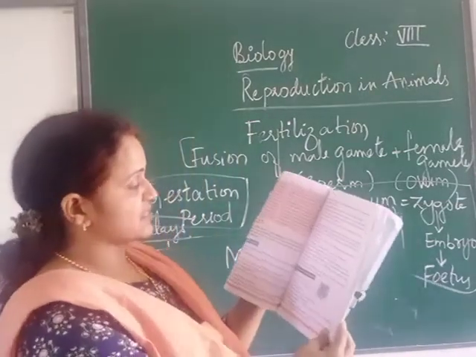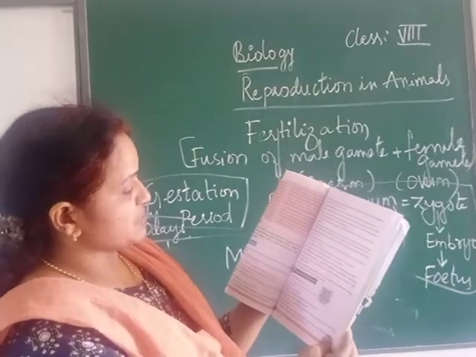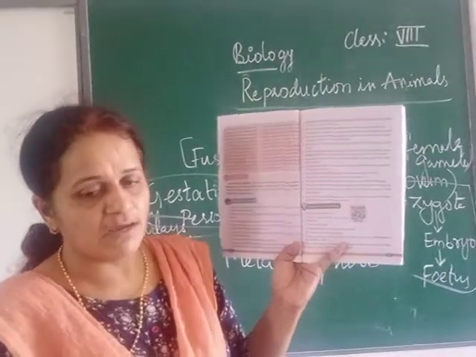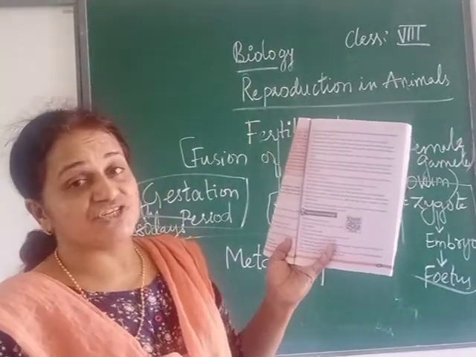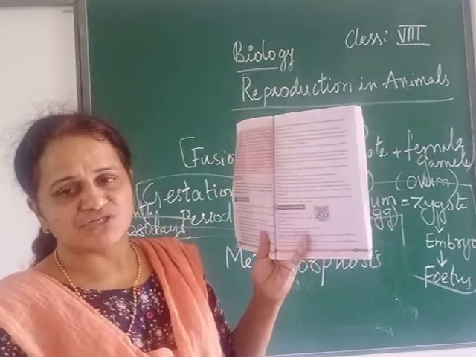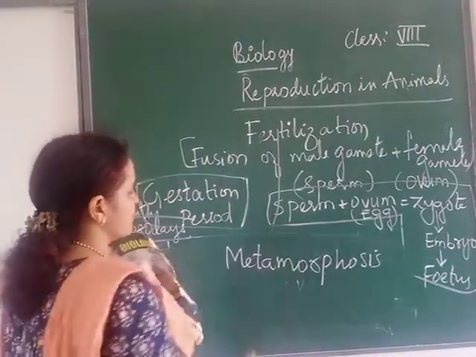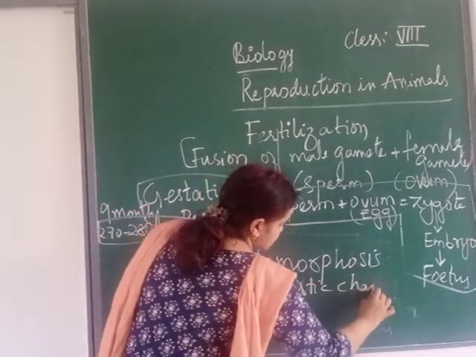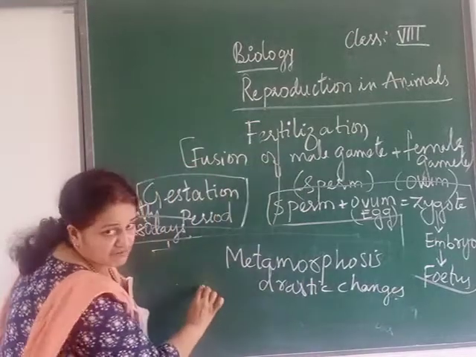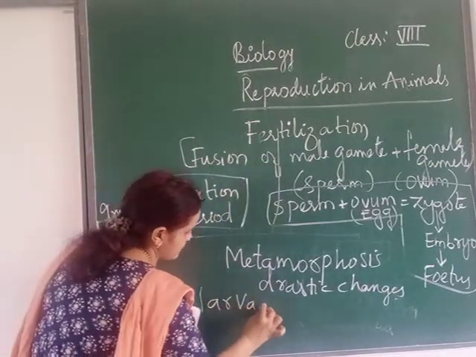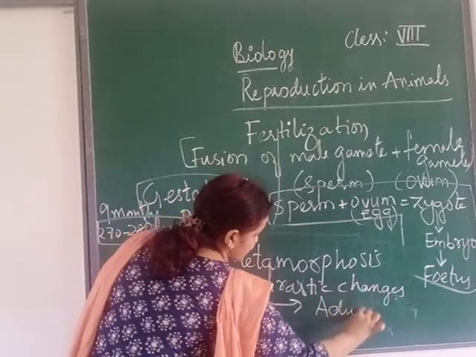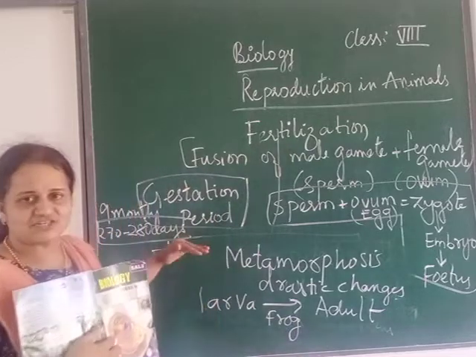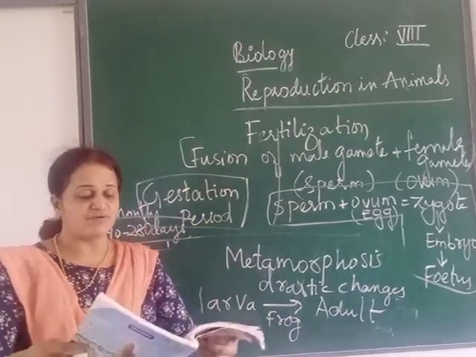Metamorphosis is very nicely explained in points to remember. On page 67, metamorphosis is explained there. Yes, the last but one point: the transformation of larva into adult, through which changes? Through drastic change. Drastic means full change. So metamorphosis means which changes? It is called drastic change. From where? Larva to adult. In which animal are we talking? In frog. Okay. So these drastic changes are called metamorphosis.